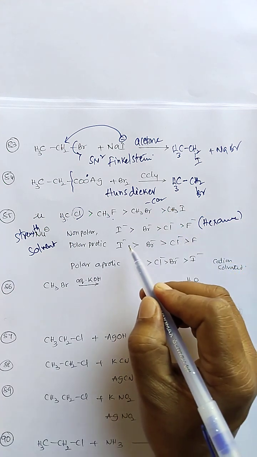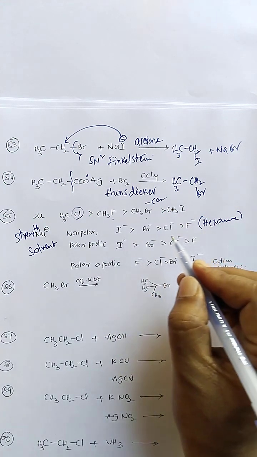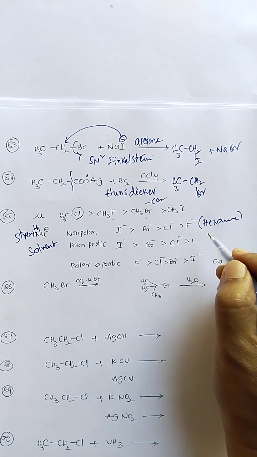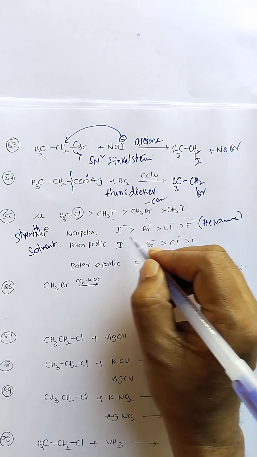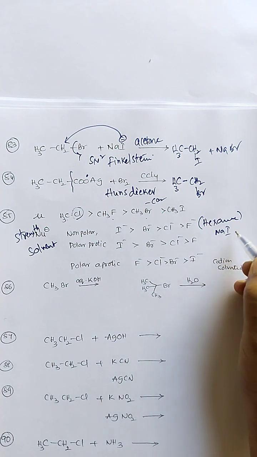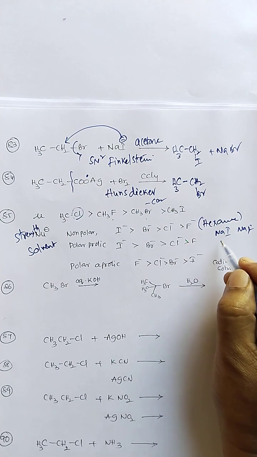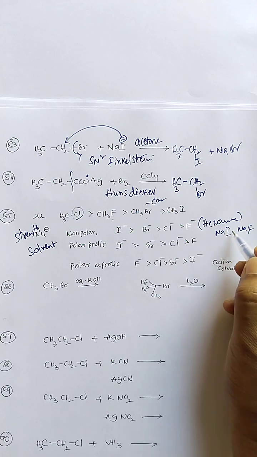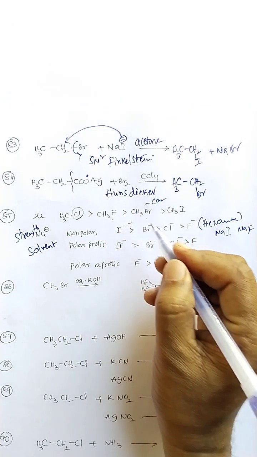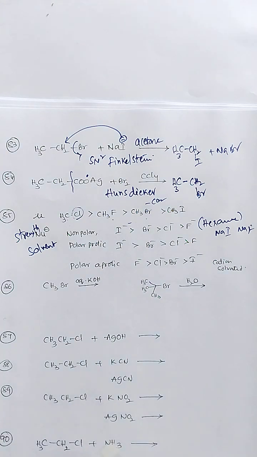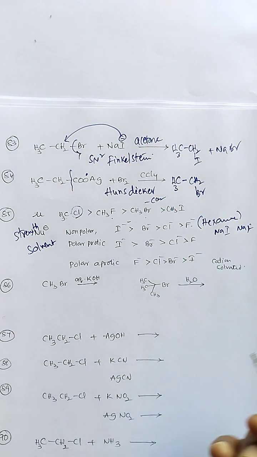In non-polar solvents, the ion pair means, for example, the nucleophile sodium iodide and sodium fluoride. Here the electrostatic force between them is more. The iodine has a larger size, therefore it can act as the better nucleophile; the strength of this nucleophile is more than the fluoride.